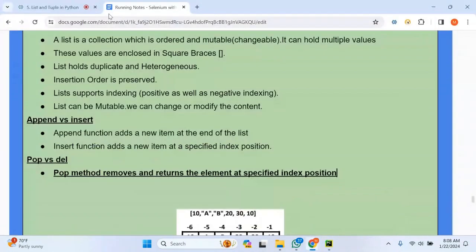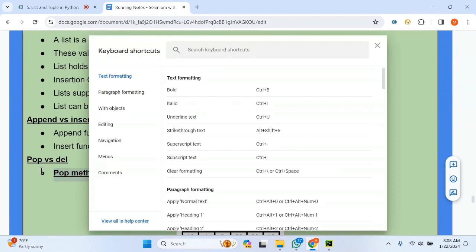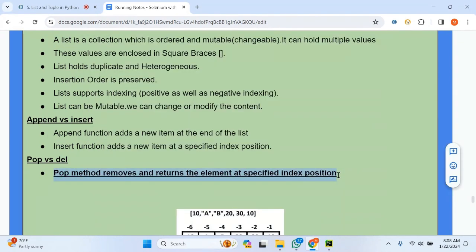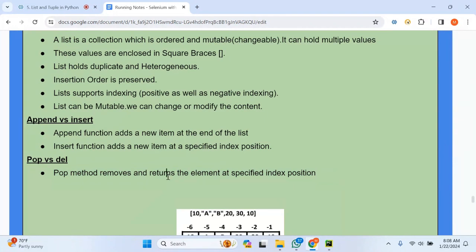So the ultimate conclusion is the pop method removes and returns the item at the specified index position. But if the index is not specified, then it removes the last item which is there in the list.